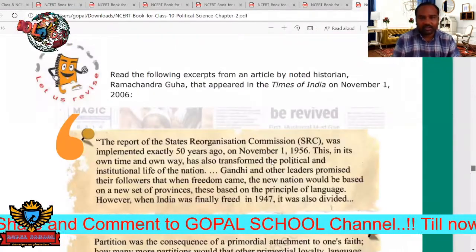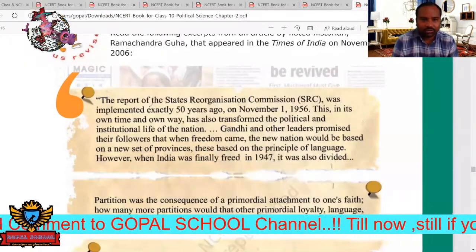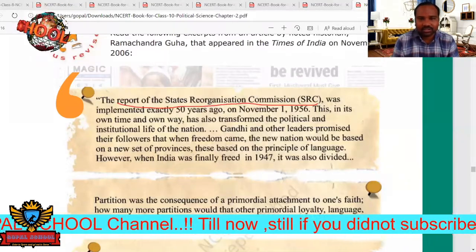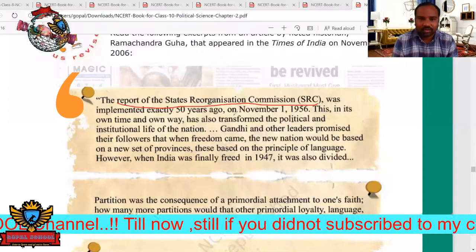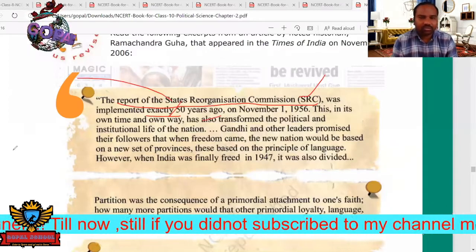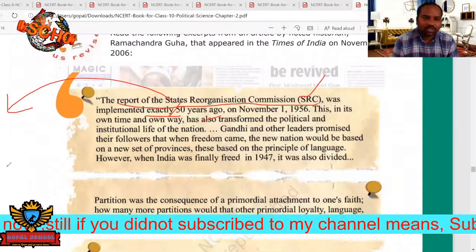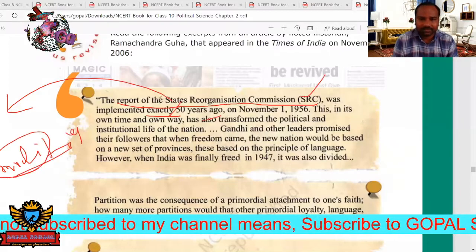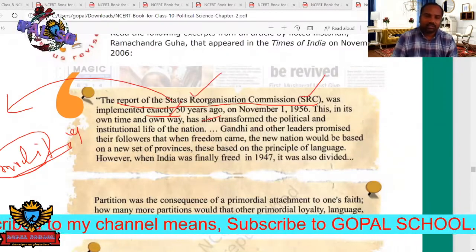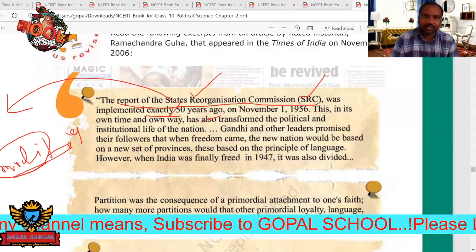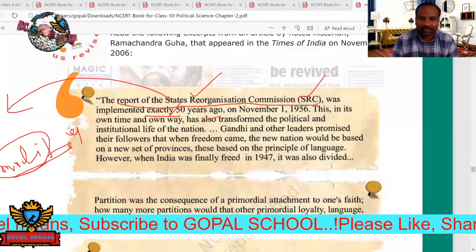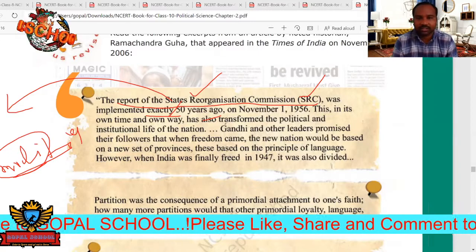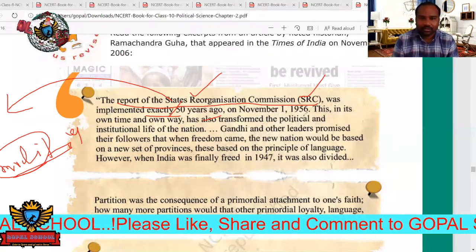See here, this is one of the SRC. The report of the States Reorganization Commission, SRC, was implemented exactly 50 years ago. This is a separate organization for the modifications to be made in the states. If any modifications are there in the states, either a partition or sometimes languages or regions, that comes under the SRC, the State Reorganization Commission, in the year 1956.